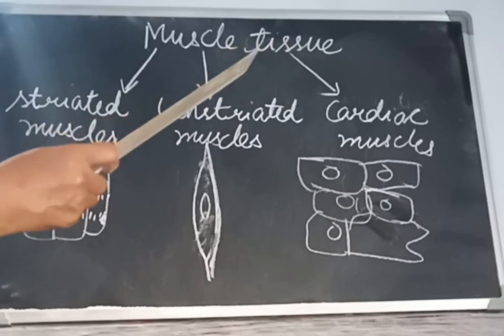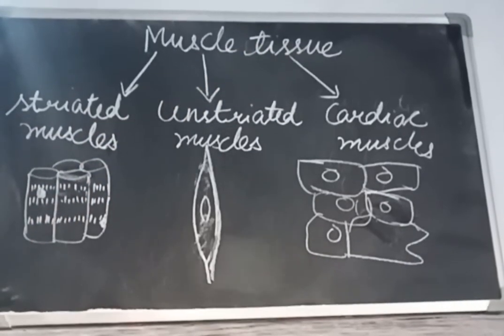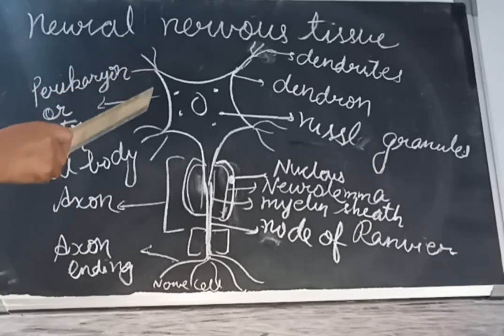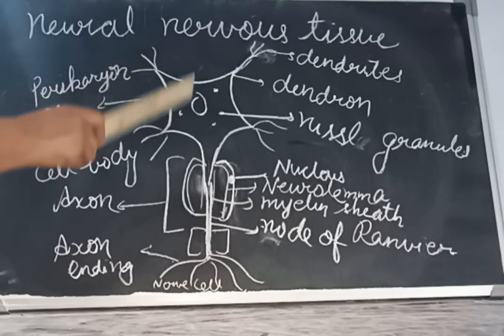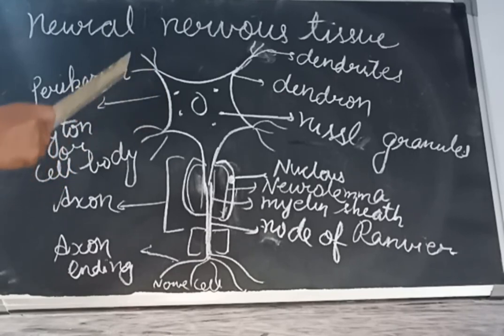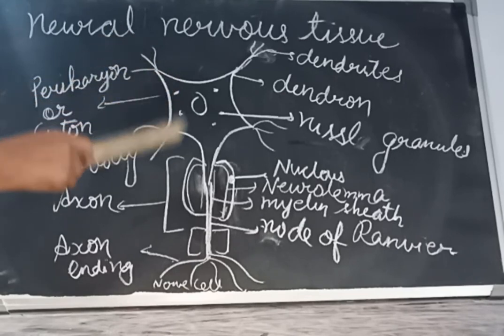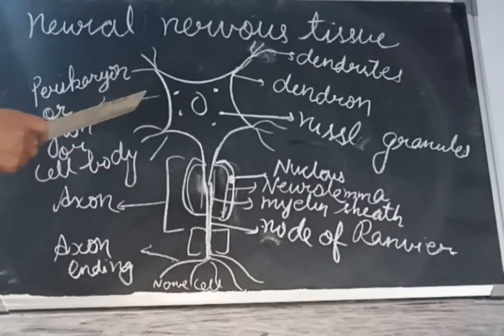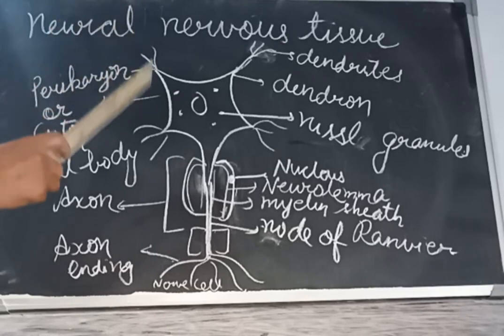Next is the neural or nervous tissue. Nervous tissue is made up of special cells called nerve cells. These nerve cells are elongated. The axon can be 1 meter, and in some animals 3 meters also. This nerve cell consists of two parts.